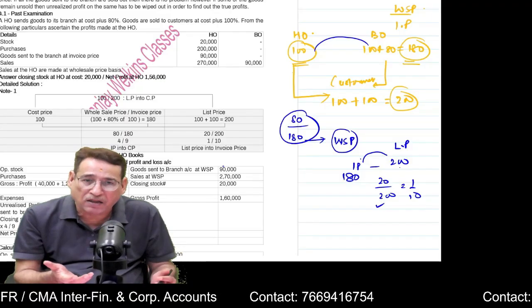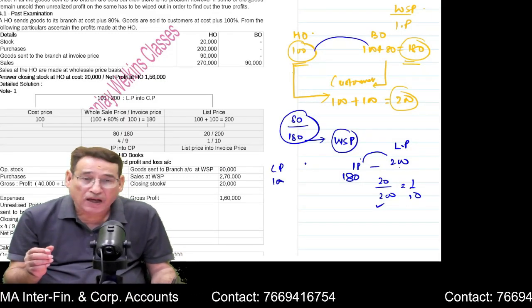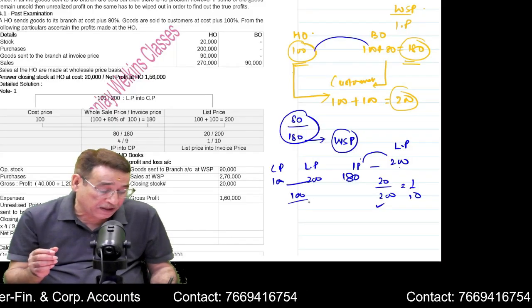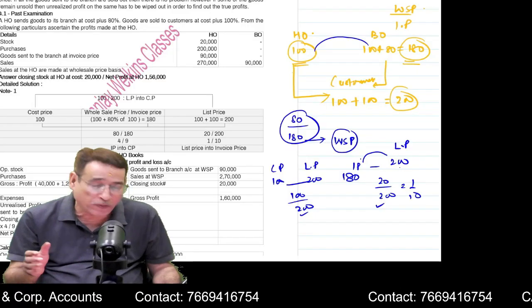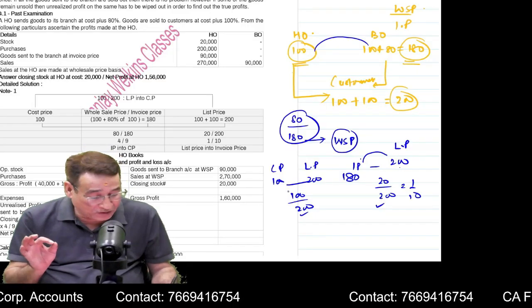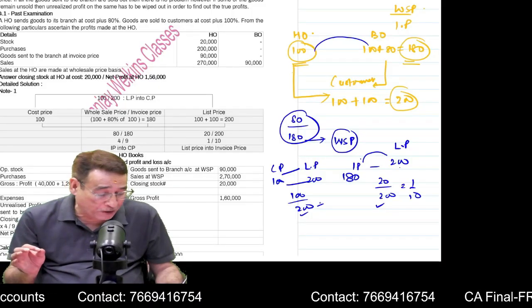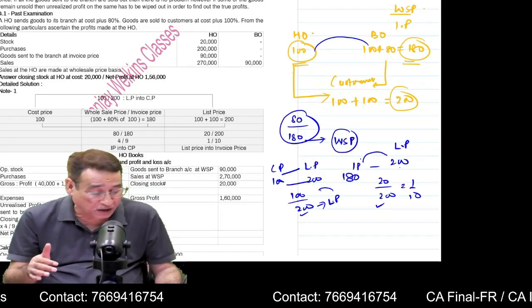There could be another rate. For example, our cost price is 100 and list price is 200. Now, if I take the difference 100 and divide it by 200, this is also a rate of loading on list price, because list price is written in the denominator. But this difference is related to cost price and list price. So if I apply it on an item which is at list price, that item will get converted to cost price.